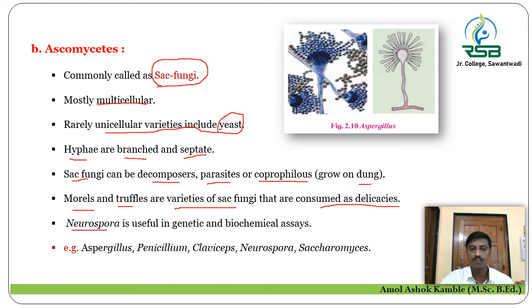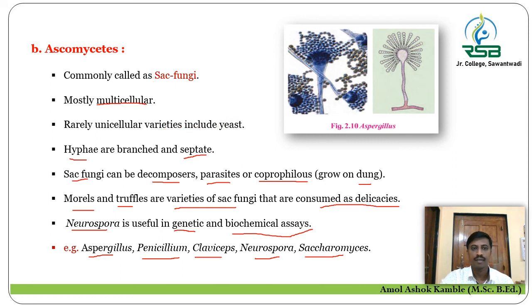Here the fungal spores of this Neurospora are useful in the genetic and biochemical assays during genetic experiments. Examples of Ascomycetes are Aspergillus, Penicillium, Claviceps, Neurospora, Saccharomyces. These are the examples of Ascomycetes group of fungi.